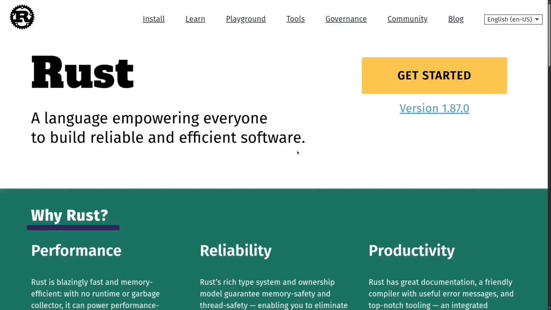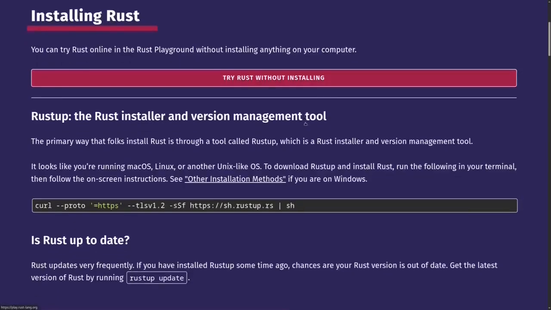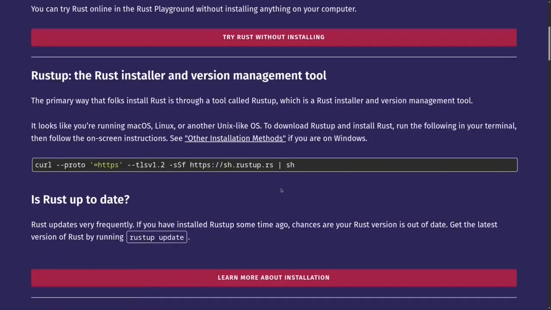To get started with Rust, we need to install two tools, the Rust compiler and a tool called Cargo. I'm inside the official website of the Rust programming language. To install these tools, I'll first click on a button called Get Started. Next, scroll down and you should see a command on how to install these two tools. In this video, I'll go through the installation on my Linux computer. If you're on Windows, you might see a different command from what is being shown over here.